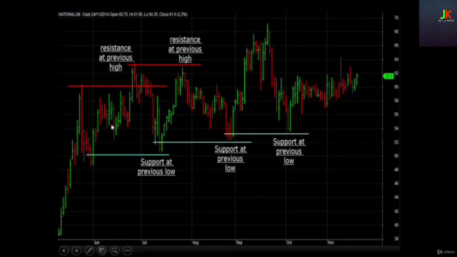For the month of June, it drifted from 50 to 62, making a new high at 62. In the month of July, it failed to sustain the high of 62, came falling down, but found support at its previous low of 50, and then changed its direction, went as high as 62, but found support at its previous pattern top, and then started drifting sideways for the first half of August. In the later half, it fell down, but found support at its previous pattern level of 52.